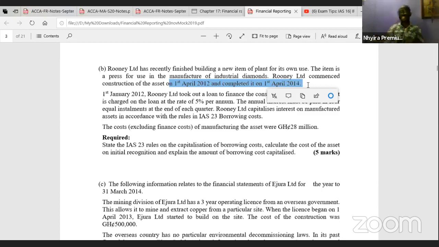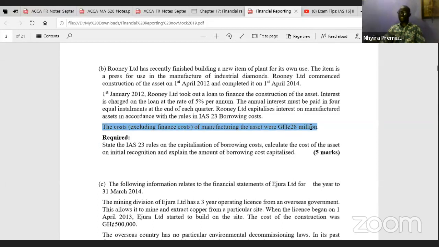So having that in mind about the principle, let's now look at the computation itself. How much do you think they went for from the bank? Certainly the cost of the machine, which is 28 million Ghana cedis.